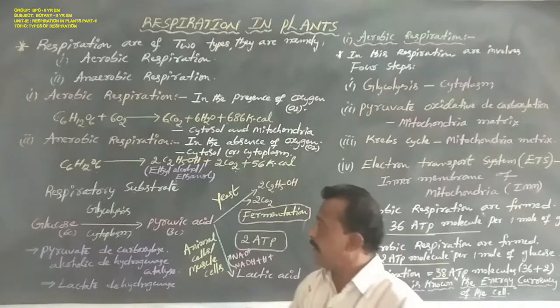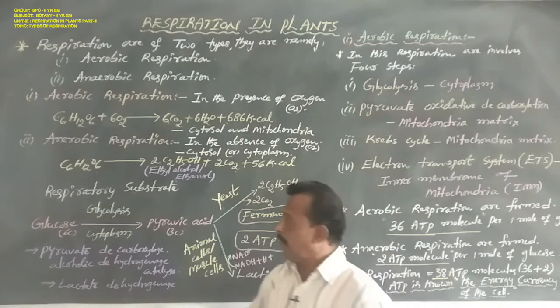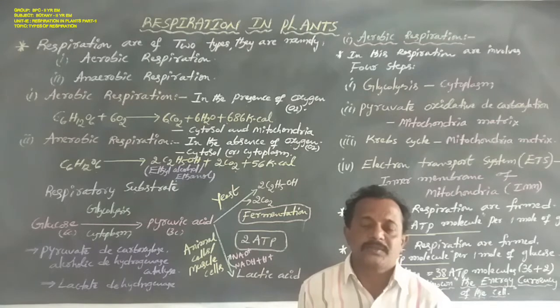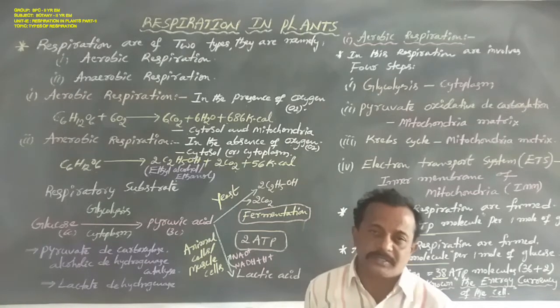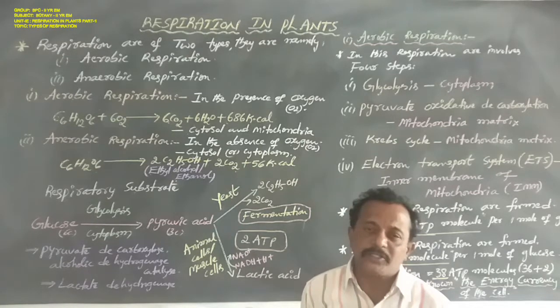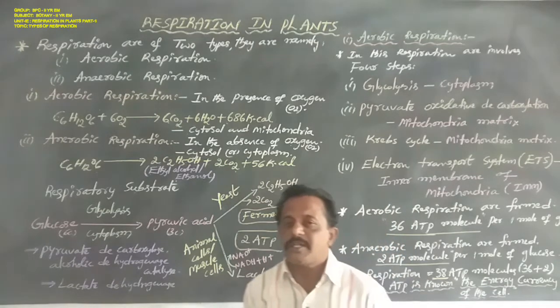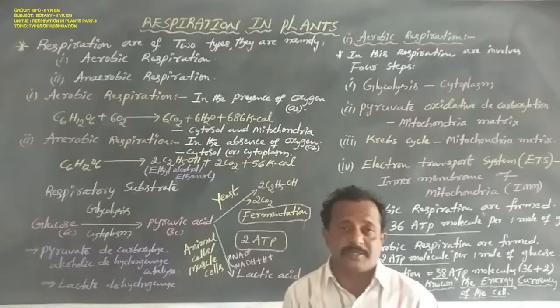This process is named glycolysis. It occurs only in the cytoplasm or cytosol, in both aerobic and anaerobic respiration, so glycolysis is a common step in both.